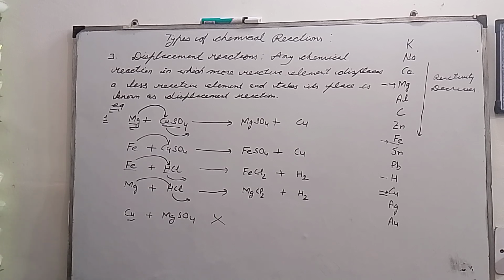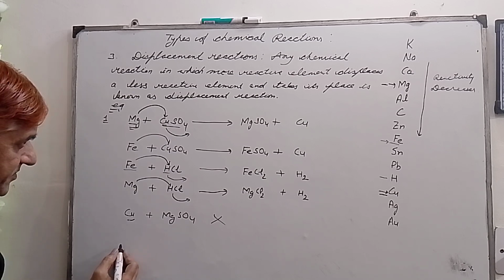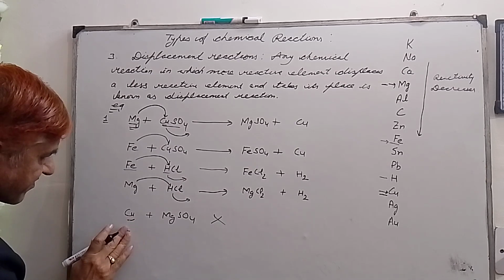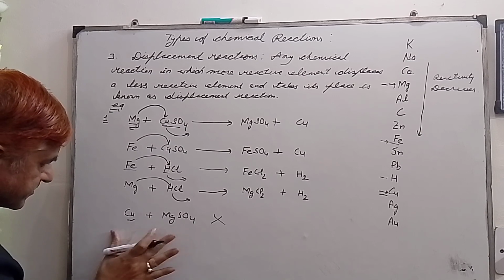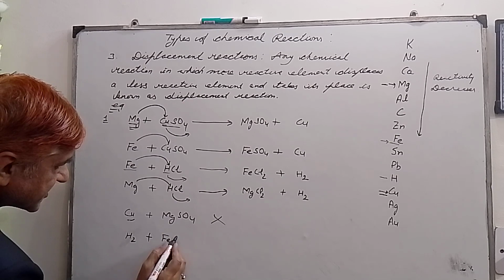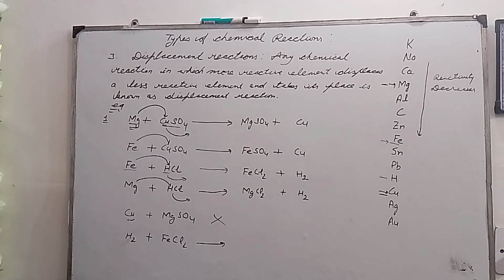Similarly, my dear students, if I write hydrogen plus FeCl2, now see where hydrogen is.